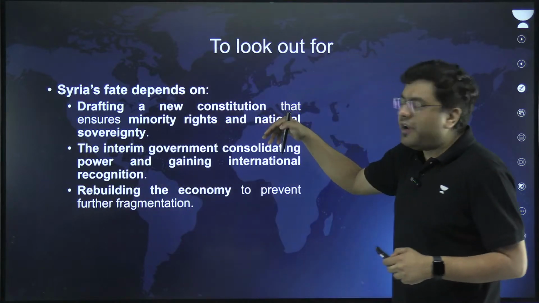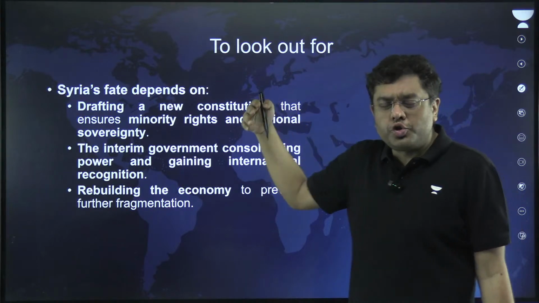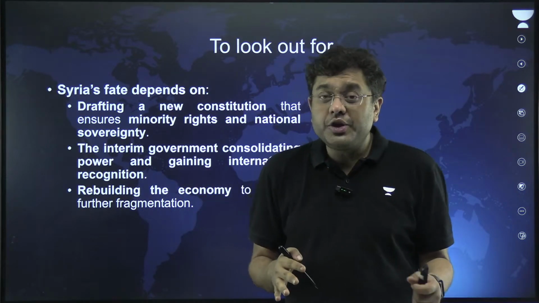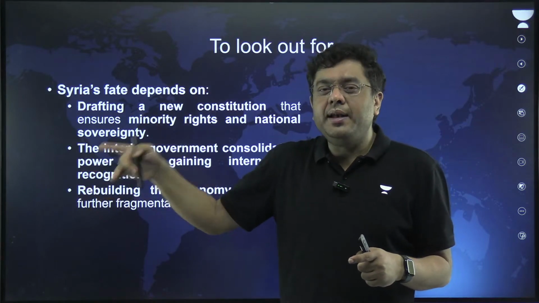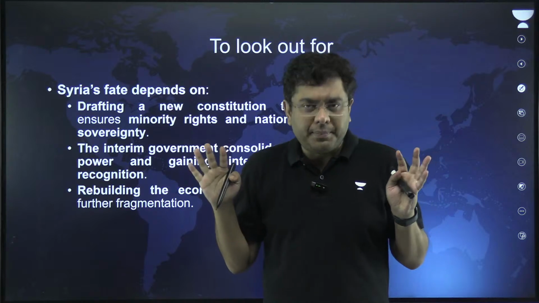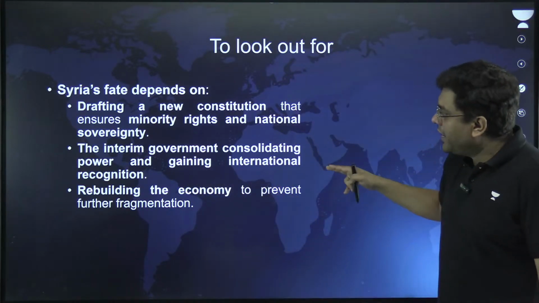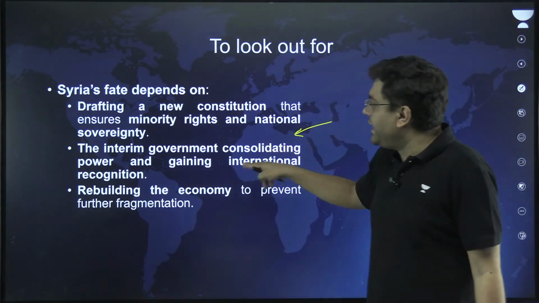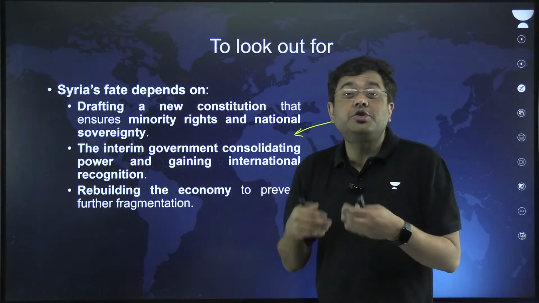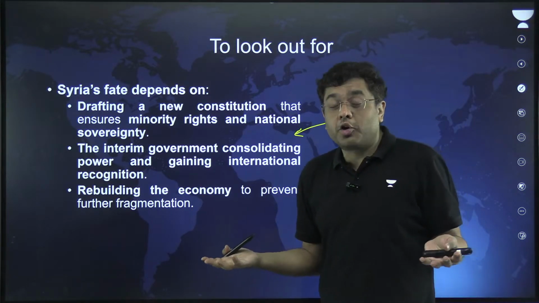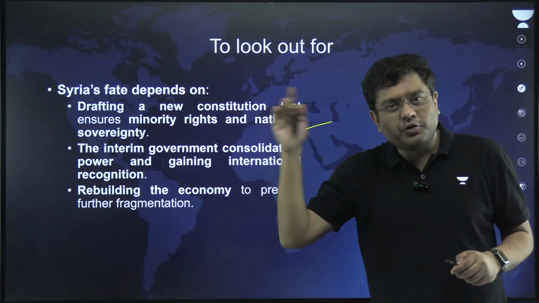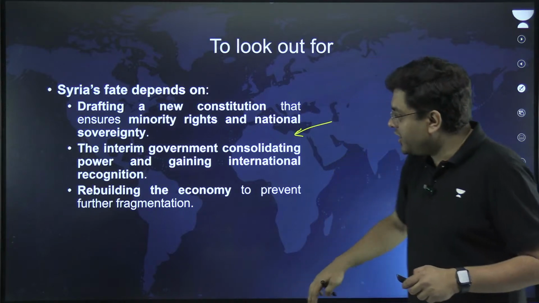So Syria's fate depends upon drafting a new constitution which has to be inclusive of all the communities, including the minority population. Otherwise, something which happened in Iraq in terms of sectarian violence can happen and unfold in Syria as well. Right? Interim government consolidating power and gaining international recognition is something that the new interim president is struggling with. Not many people across the world are recognizing the new government due to the pressure by Russia. Russia has always favored the Bashar al-Assad regime.